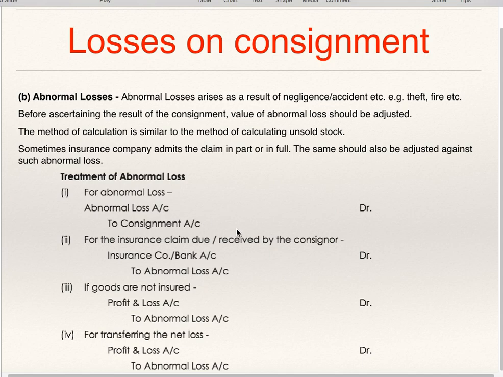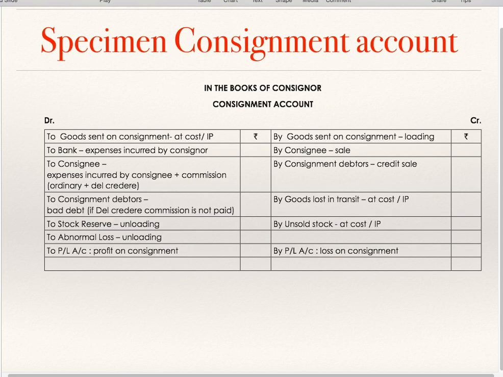So if the entire value of abnormal loss is to be credited to the consignment account, on the credit side you will write "by abnormal loss." On the debit side of the abnormal loss account, you will write "to consignment account." If some money has been received or has been accepted, it is to be credited as "by bank" or "by insurance company," and the difference will be transferred to profit and loss account. If it is not insured, the entire amount of abnormal loss will get transferred to profit and loss account.